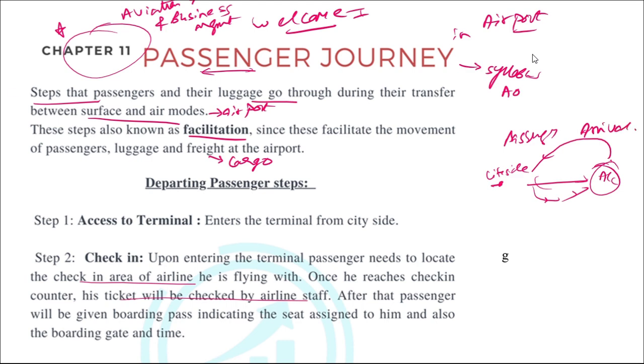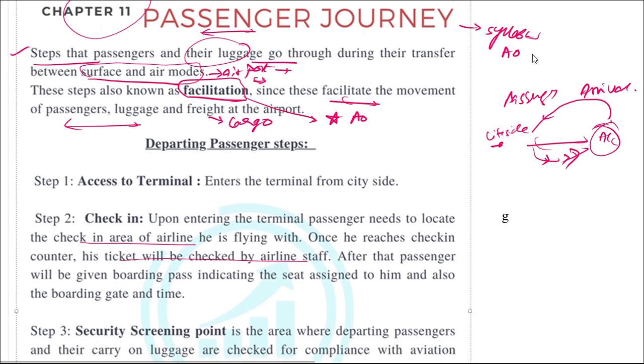So what are the steps the passenger and their luggage go through during the transfer between the surface and air modes? As we know from our previous definition, an airport is a place where the transfer between the surface and air mode happens. So these steps which the passenger goes through are known as facilitation, because this facilitates the movement of passengers, luggage and freight. You should know this term facilitation. This is very important for airport operations.